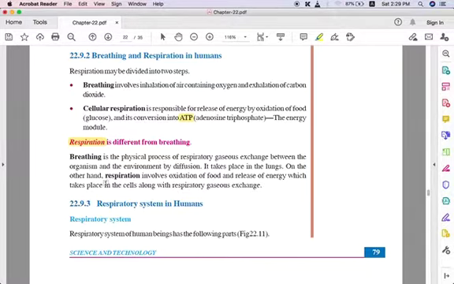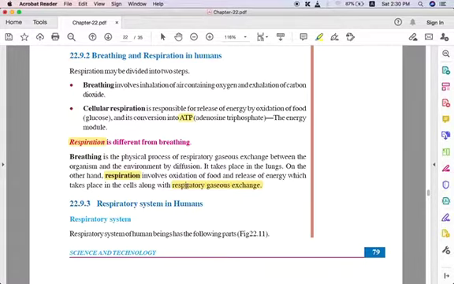As for respiration, it means the oxidation of food. We take the food, and the oxygen we inhale is used for the oxidation of food and the release of energy, which takes place in the cells. Along with that is the respiratory gaseous exchange, that is, the oxygen we inhale is processed, then carbon dioxide is exhaled out.